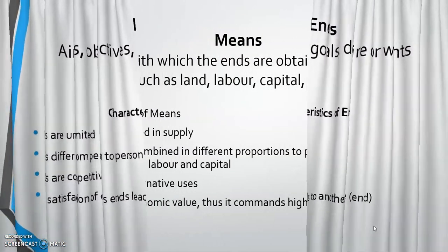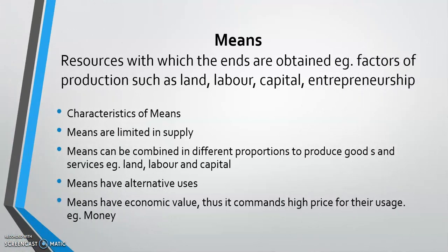Then we move on to means or scarce means. When we say something is scarce, it means something which is difficult to have, difficult to acquire. Now let's see what means are. Means are simply the resources with which the ends are obtained.